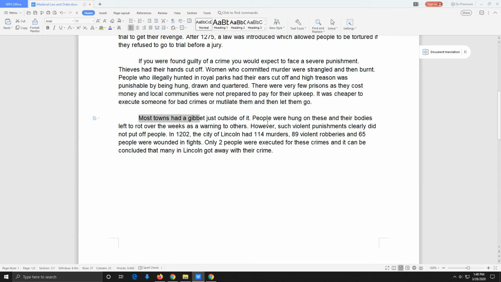Most towns had a gibbet just outside of it. People were hung on these, and their bodies left to rot over the weeks as they warned others. However, such violent punishments clearly did not put people off. In 1202, the city of Lincoln had 114 murders, 89 violent robberies, and 65 people were wounded in fights. Only 2 people were executed for these crimes, and it can be concluded that many in Lincoln got away with their crime.